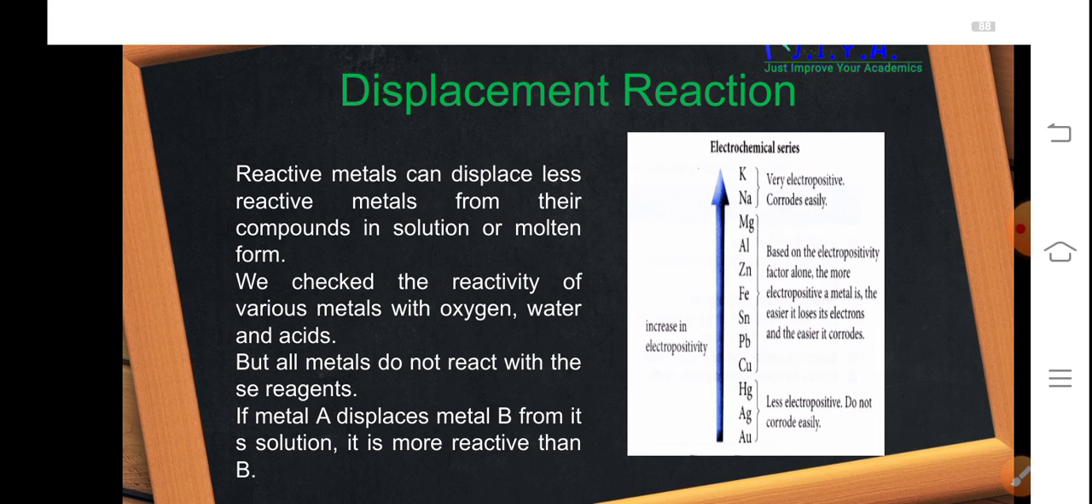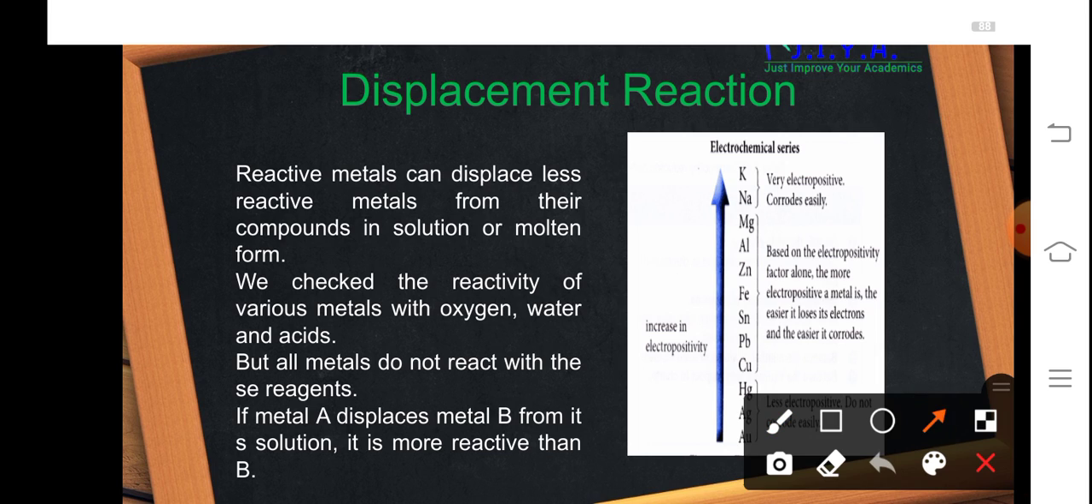So by learning this activity series, you can easily know which metal is more reactive and which is less, or which metal can displace which metal from the solution. We have checked the reactivity of various metals with oxygen and water as well. In all the reactions we have seen that metals like sodium, potassium, magnesium readily react with oxygen, water and acids. But the metals at the bottom of the reactivity series, for example silver, platinum and gold, are inert to these reactions.